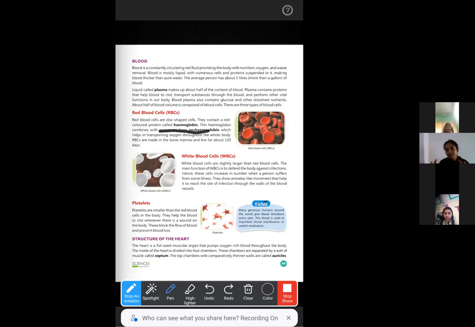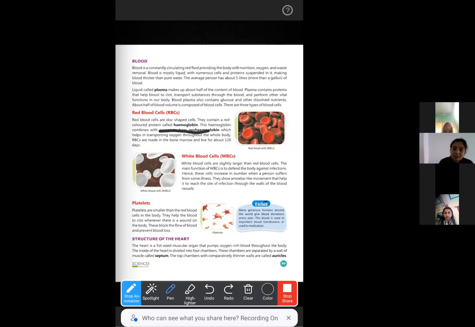The nets inside which the platelets are trapped will block the pathway of the blood in that cut part of your skin. And this is how they stop bleeding. The bleeding will be stopped. After a few hours, the blood will start clotting. And after a few days, you will see a layer of new skin has been produced on that part. So this is how platelets help to clot the blood if you have any kind of wound, cut or injury.